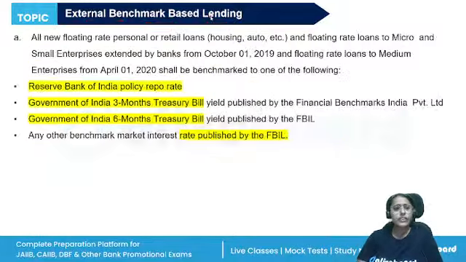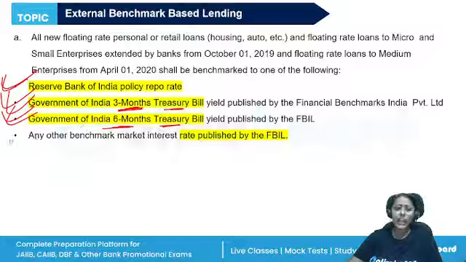So, which external benchmarks are allowed? The Reserve Bank of India policy repo rate, the Government of India 3 months Treasury bill, the Government of India 6 months Treasury bill, or any other benchmark market rate published by the FBIL. Very important.